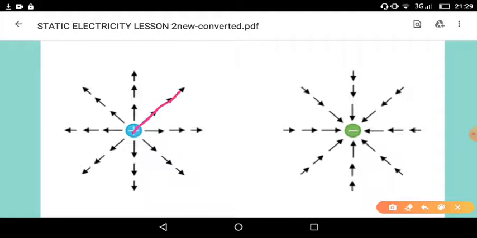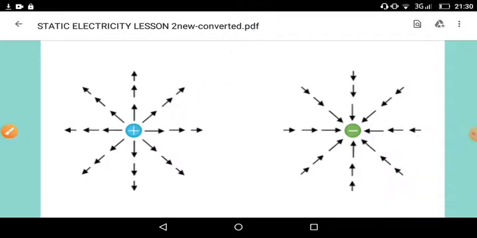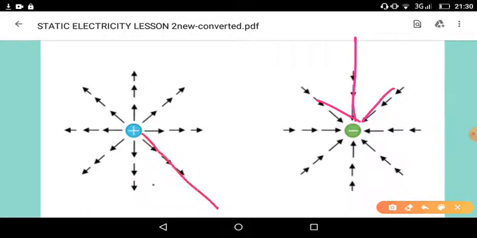As it repels the positive charge, the direction of the field for a positive charge is away from the charge. Here we have the arrow mark showing the direction away from the charge. But if you consider this negative charge, it attracts the positive charge. This is the positive charge we have kept here. It attracts the charge, so the field is towards the negative charge. So for a negative charge, the direction is towards the charge, and for a positive charge it is outward.